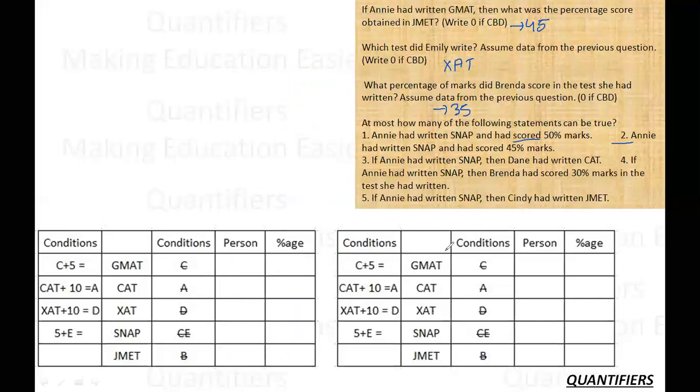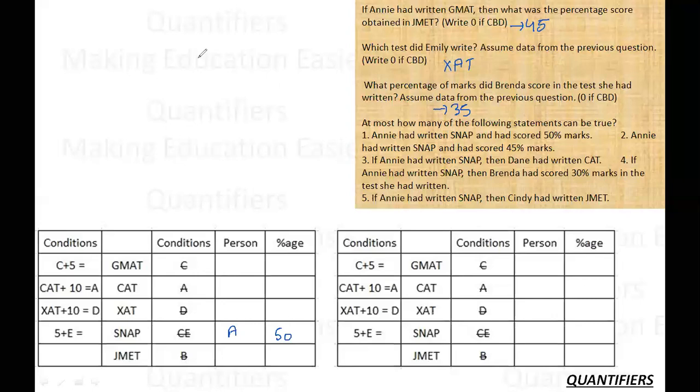So the first statement says Annie had written snap and scored 50%. If I see in all the conditions, Annie has written snap only. Since Annie has written snap only, there are three possibilities as I discussed earlier, 40, 45, and 50. But in the first question, they are already saying that Annie had scored 50. So if Annie had scored 50, I'll have to check the feasibility with everything else.